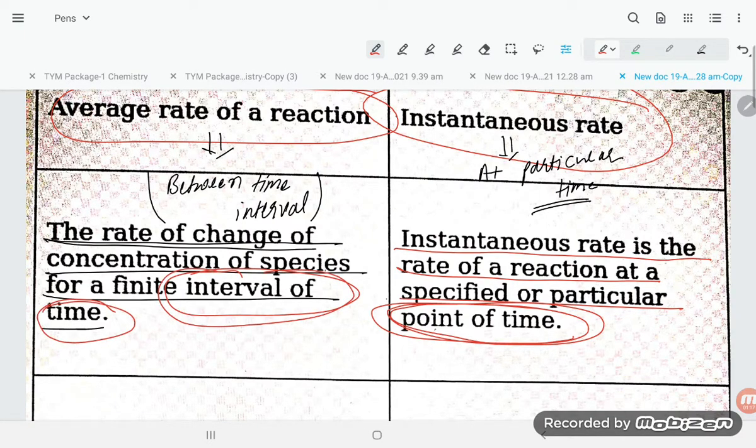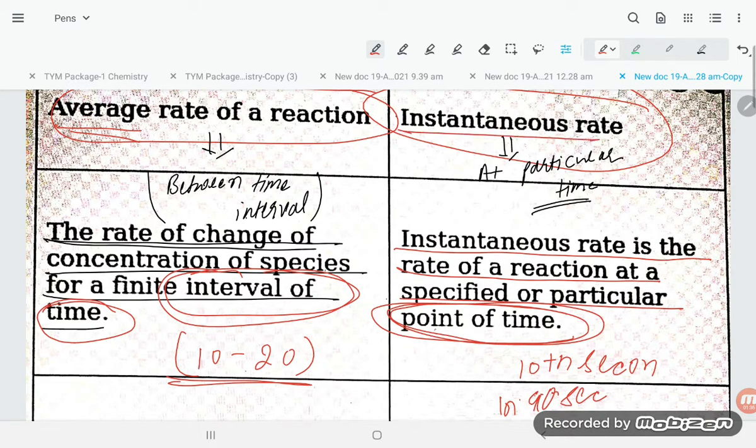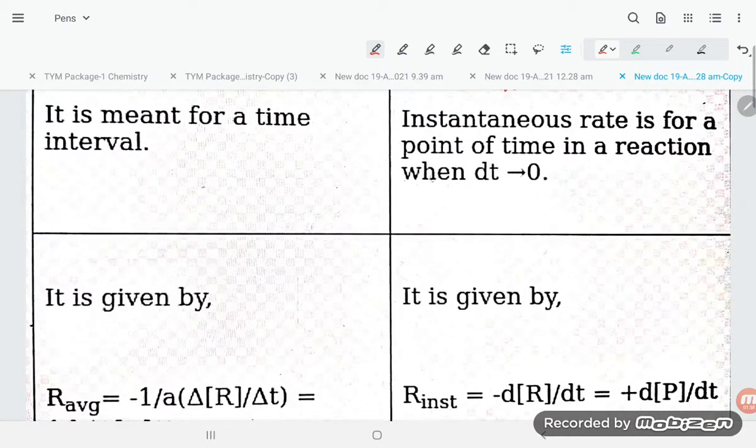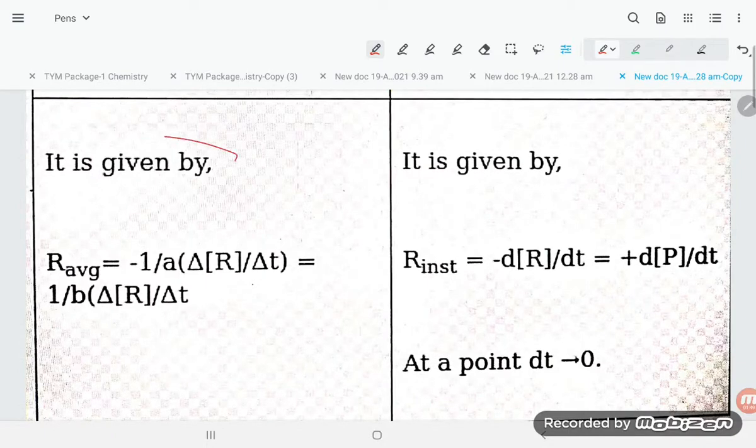So you have to keep two things in mind. Like between 10 to 20 minutes, it means you have to go for average. And if they are asking at the 10th second, or at 90 seconds, then in this case we have to go for the instantaneous. Let's have a look at another point. Average rate is for the time interval. Instantaneous rate is for a point of time in a reaction when dt is equal to 0. It is given by